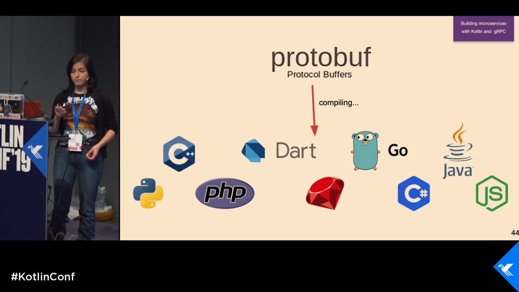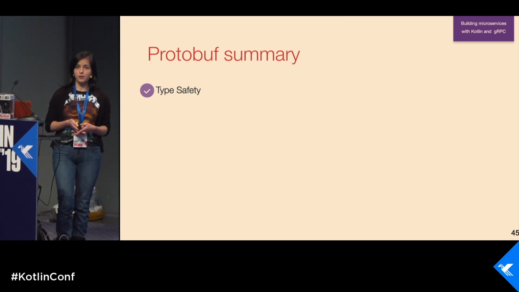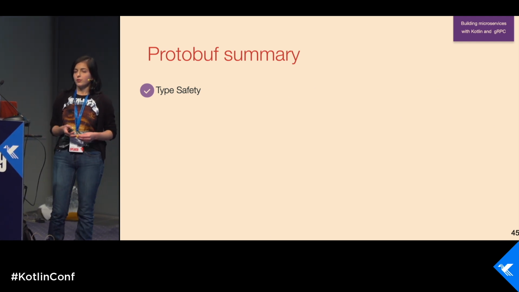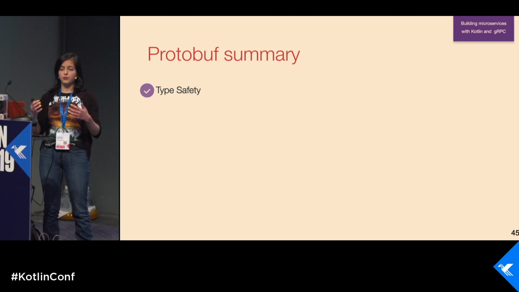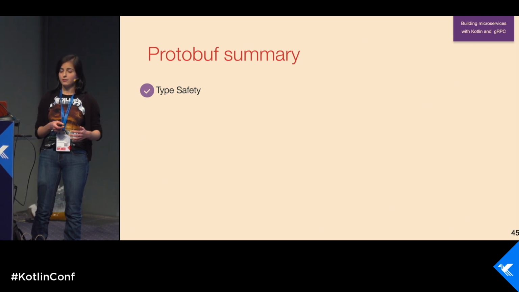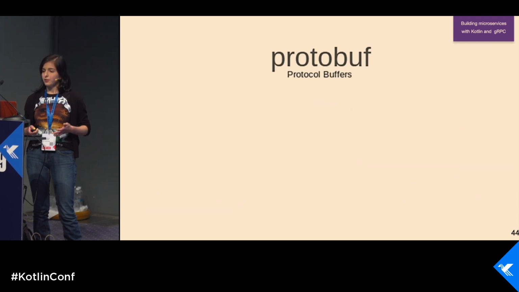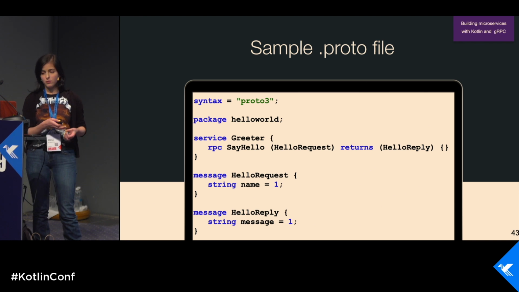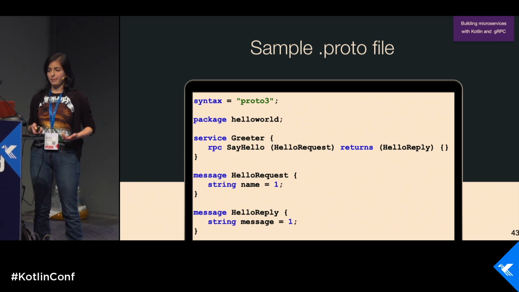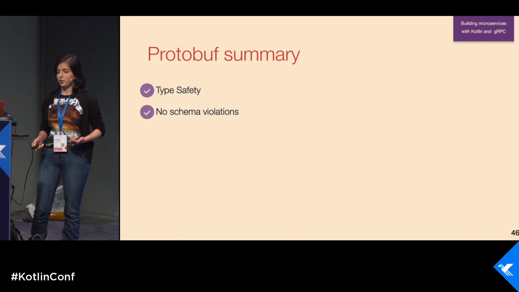So let's summarize what Protobuf is. Protobuf is type safe. Why? If you are talking about Kotlin or Java or another statically typed language, you have classes in your statically typed language, and you cannot violate these classes. If you pass something else, you get a compile time error. You also cannot violate the schema. For example, it's quite difficult to send in SayHello not a HelloRequest but some integer or something else, because you get a compile time error. You cannot violate it because it's a compile time check.